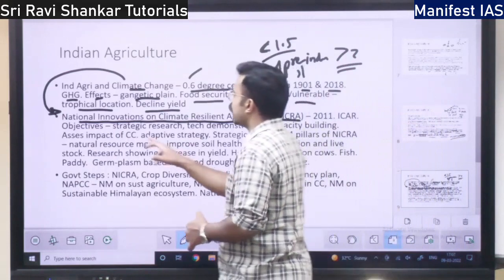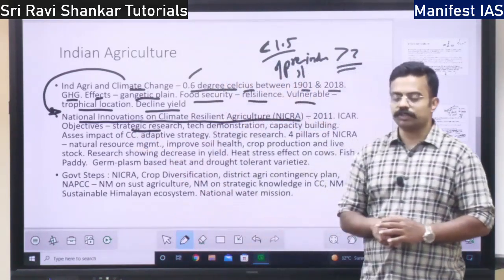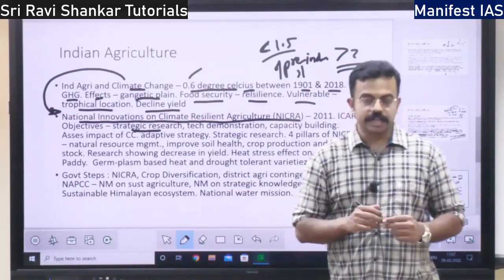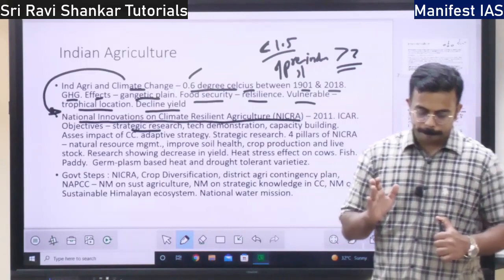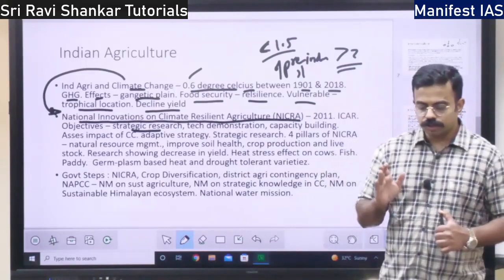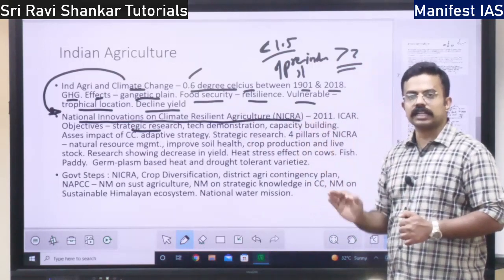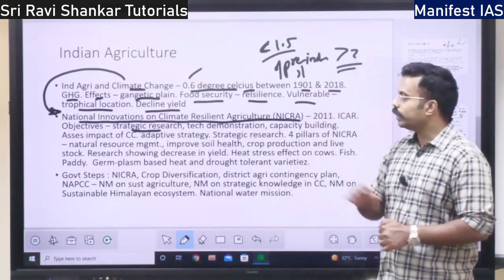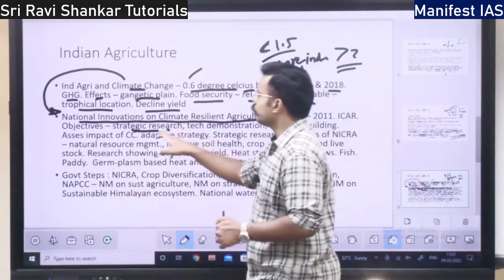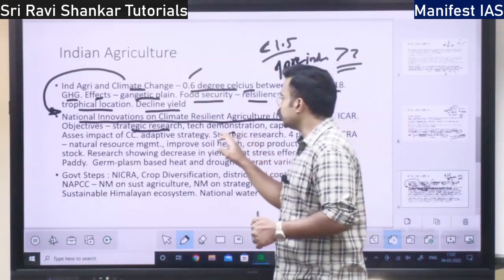It focuses on strategic research. Strategic research means that whatever agriculture is there should not be affected by climate change, or the agricultural crop should be resilient to climate change. In that direction, NICRA is going to conduct strategic research and also technical demonstration.